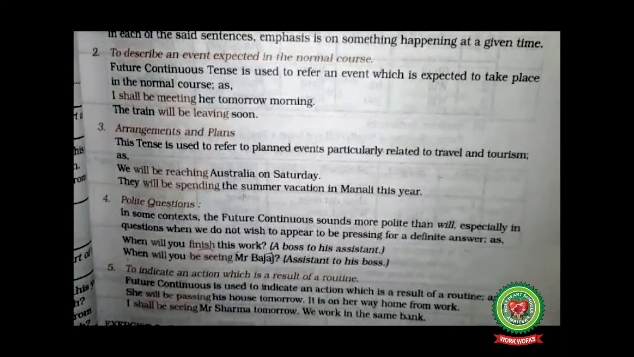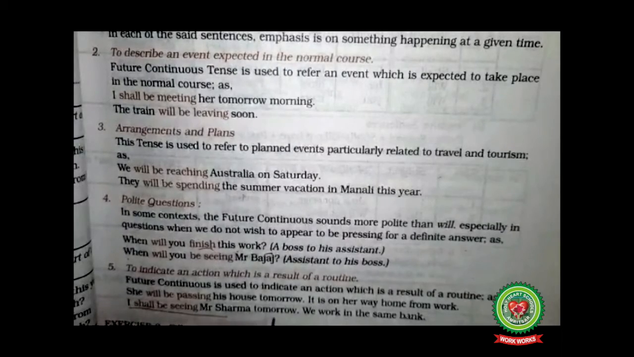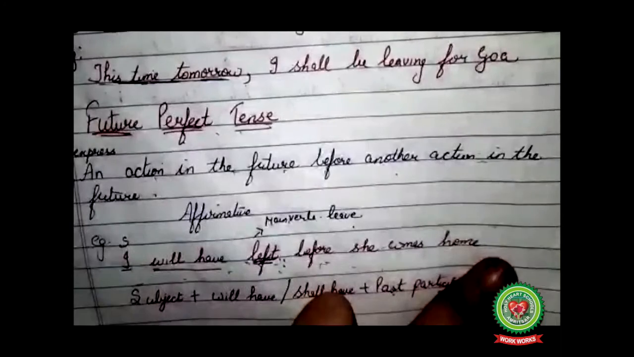Next is when something happens as a part of routine. When something is happening as a result of some routine, then also we use future continuous tense. See this example on your page number 83. I shall be seeing Mr. Sharma tomorrow. We work in the same bank. Right? So students, after revising these rules, you will be able to solve your exercise number 3.